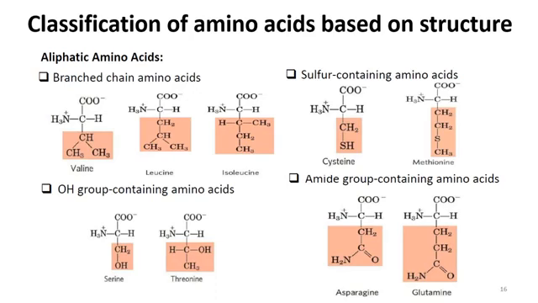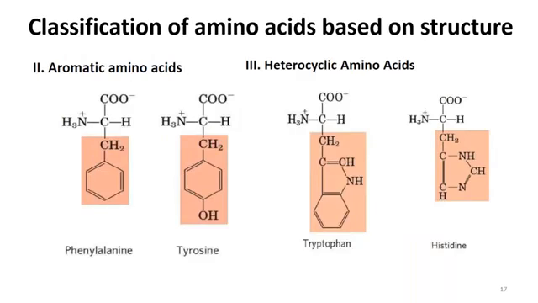And the third category is sulfur containing. One of them contains the thiol, and the other one has a sulfide group present in there. And then the second one, that is methionine, is basically a sulfide ether. Okay, we have discussed so far the aliphatic amino acids that are based on the structure.